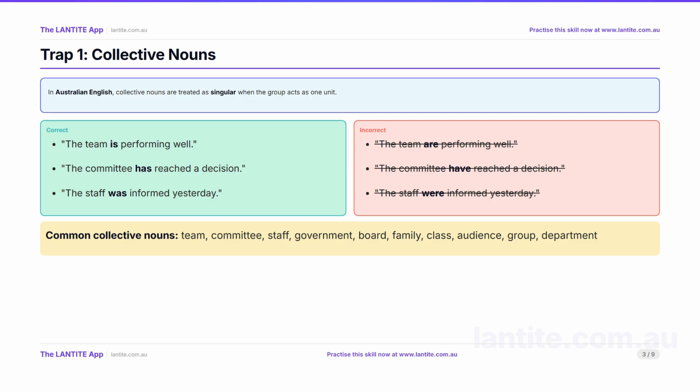Think of it this way. When you say the team, you are talking about one team, one unit, so the verb is singular. This is one of the most common errors in formal writing, so it is worth getting right.